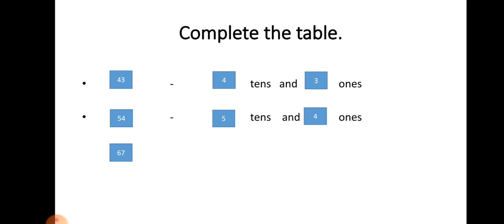Next number is 67. Now this number is divided in tens and ones. First number 6. 6 is in tens place. And after 6, the number 7 is given. Last number 7 is in ones.